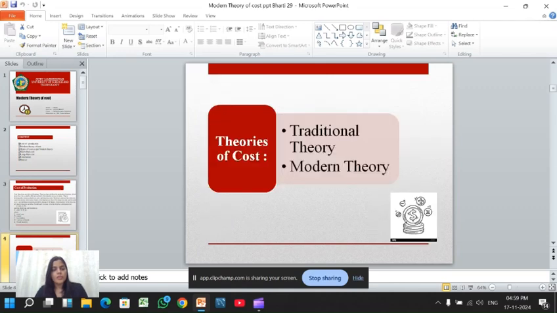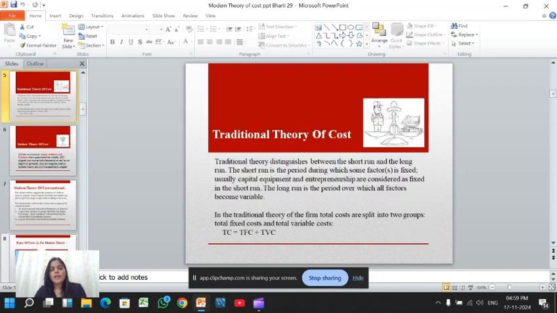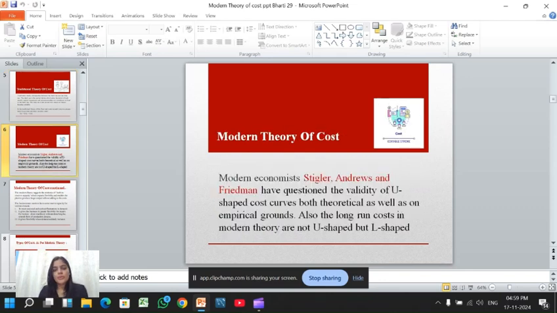Now, moving on to the next slide. These are the two theories of cost. First is the traditional theory, and the second is the modern theory. The traditional theory says that all the curves are U-shaped, but the modern theory, given by Stigler, Andrews, and Friedman, questions the validity of U-shaped curves and says that the cost curves are not U-shaped but L-shaped.